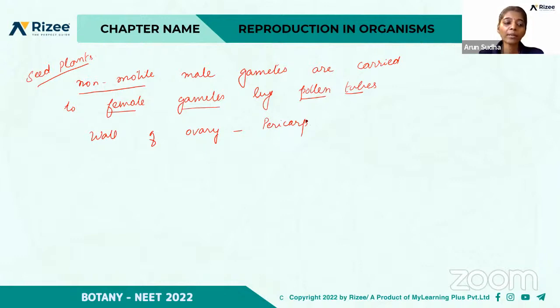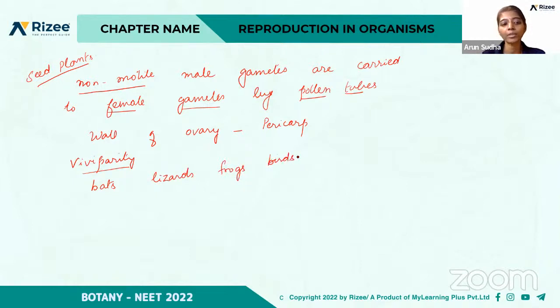Viviparity is found in bats, lizards, frogs, and birds. Viviparous. So viviparity is found in bats, lizards, frogs, or birds.